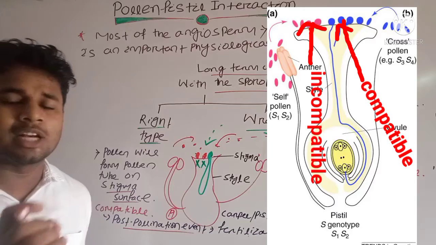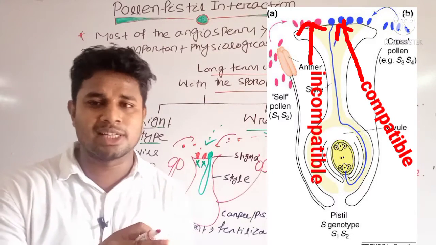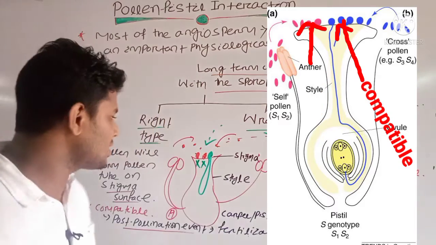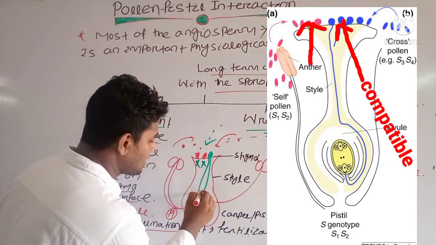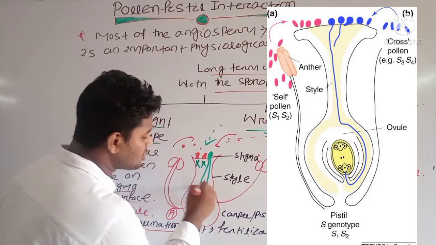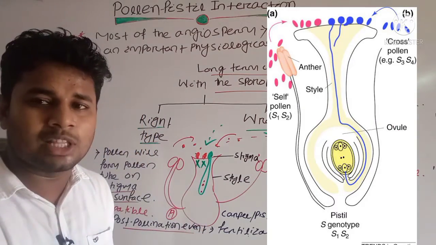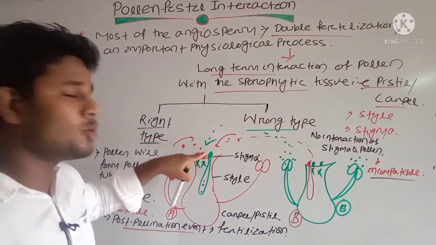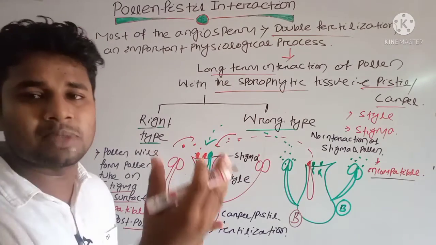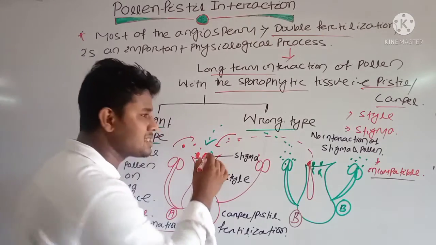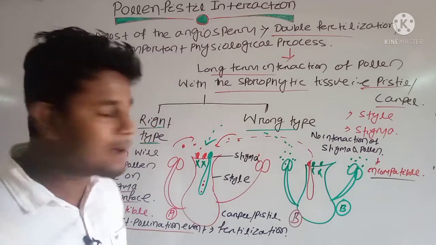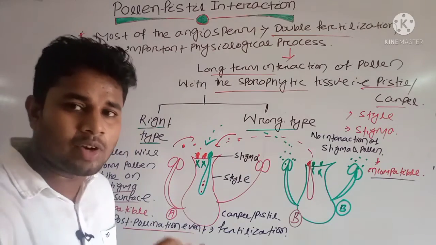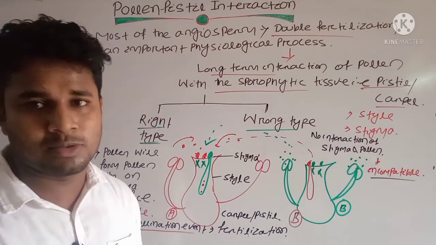Basically, we know the pollen grain development has two steps. Pre-pollination it has a 2 cell stage, and the post-pollination stage has a 3 cell stage. We know that it has the tube nucleus and 2 male gametes will be formed, which will occur after the post-pollination. When the pollen grains are transferred from the anther surface, they fall on the stigma surface, absorb the nutrients from the stigma and start to form the pollen tube. It is called the post-pollination events. It will occur after the successful establishment only.